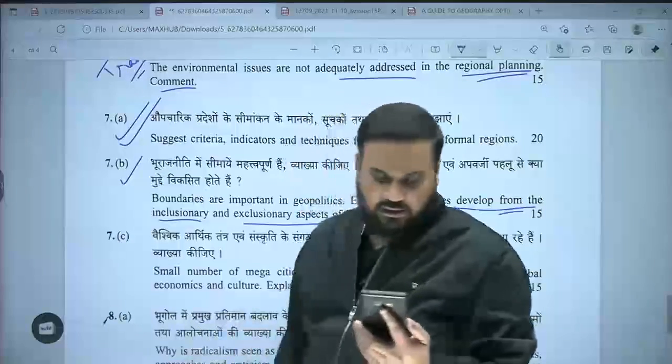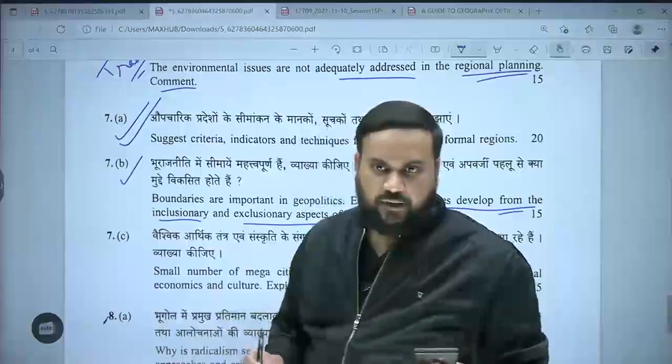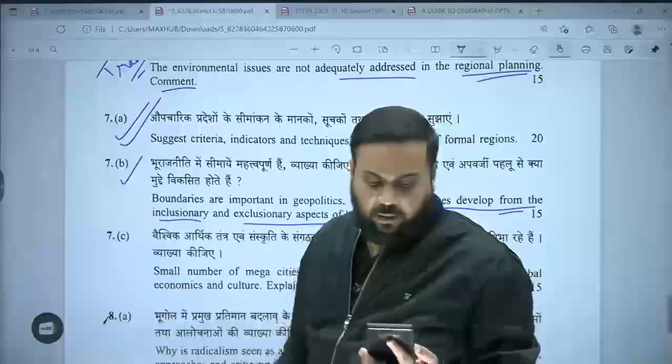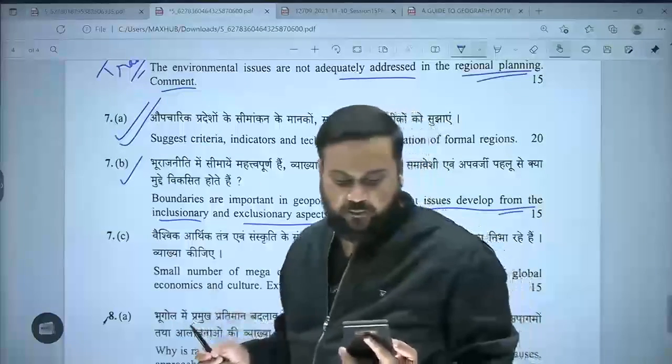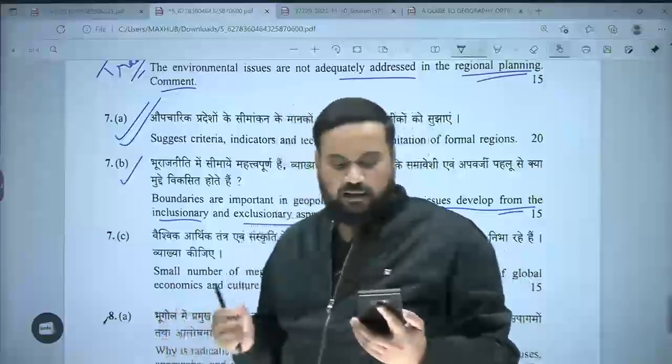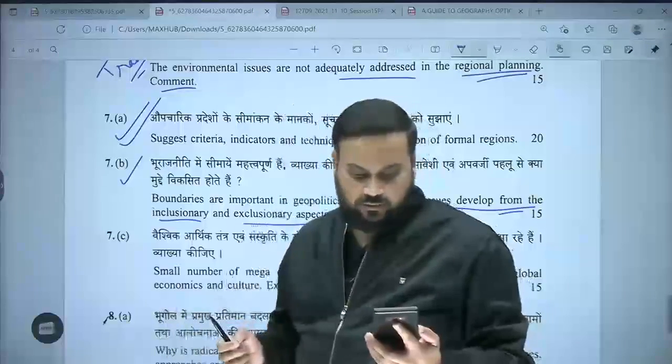Our question which was asked in the comprehensive test जो अभी हमने conduct किया था, borders are functional spaces which behave as barriers as well as bridges.